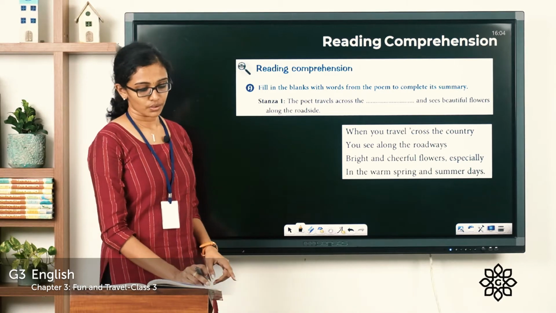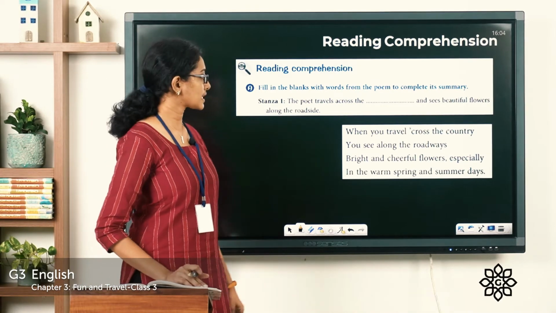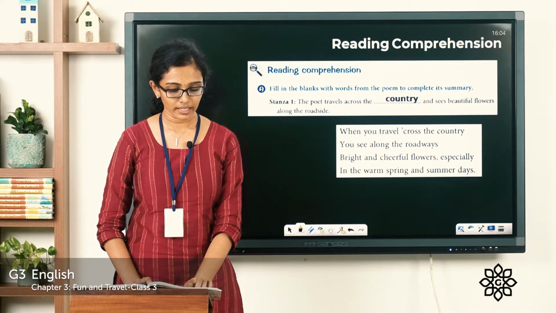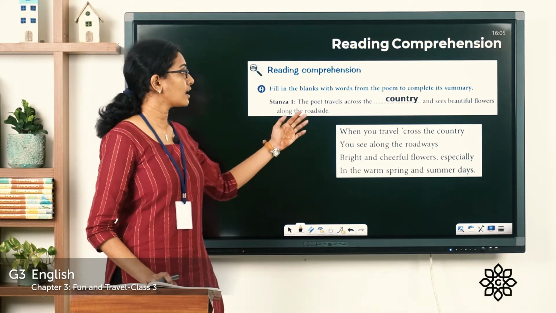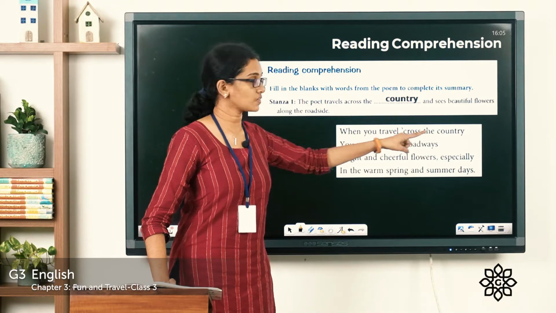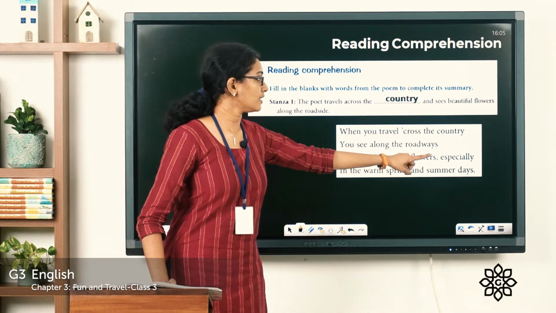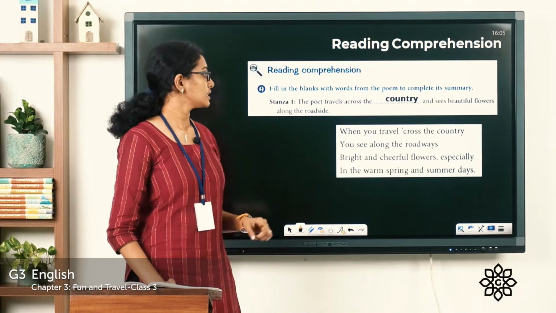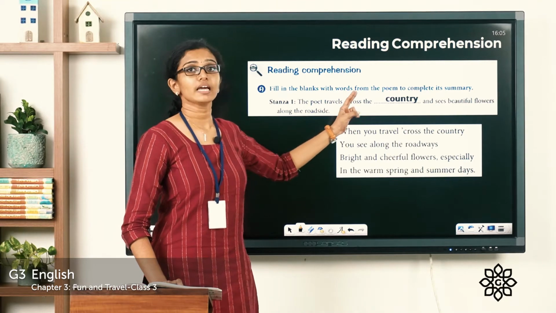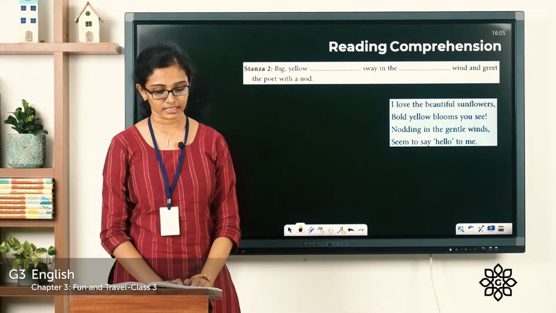Yeah? So, I hope you have read the first stanza of the poem. So, from the first stanza of the poem, let's complete the question given here. The poet travels across the where? Across the country. It is mentioned when you travel across the country, you see along the roadways bright and cheerful flowers, especially in the warm spring and summer days. So, the poet is traveling across the country. Now, let's see the second question.